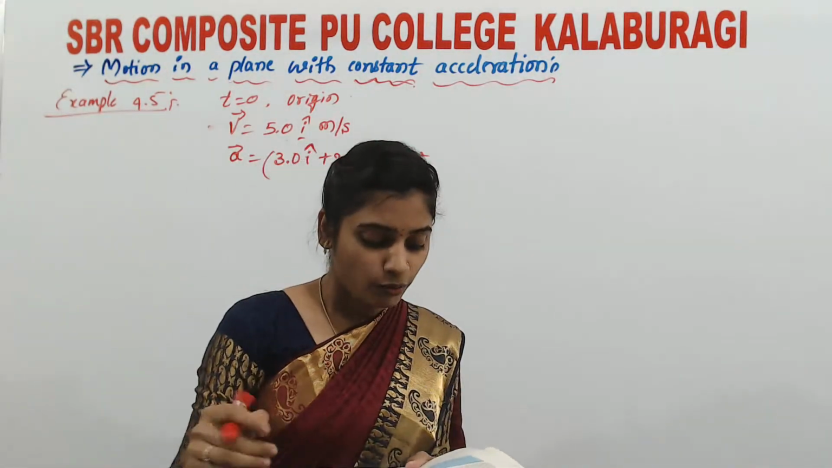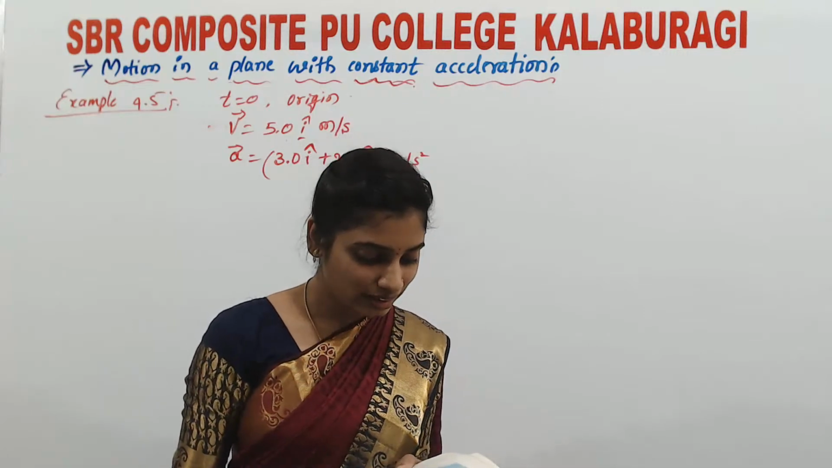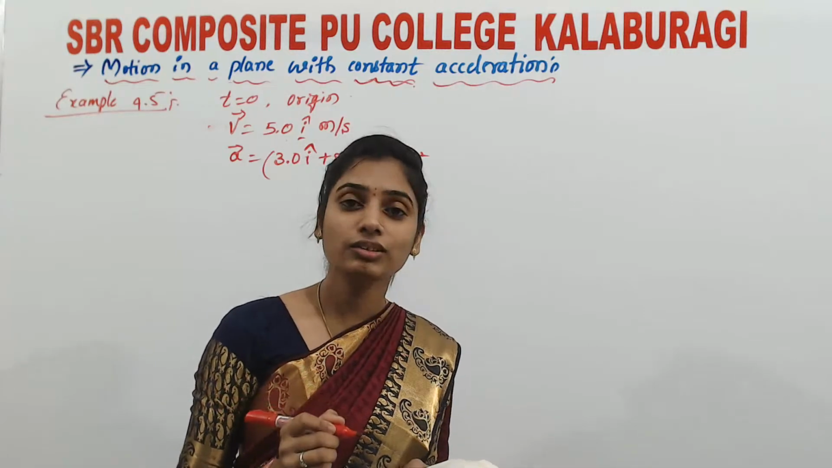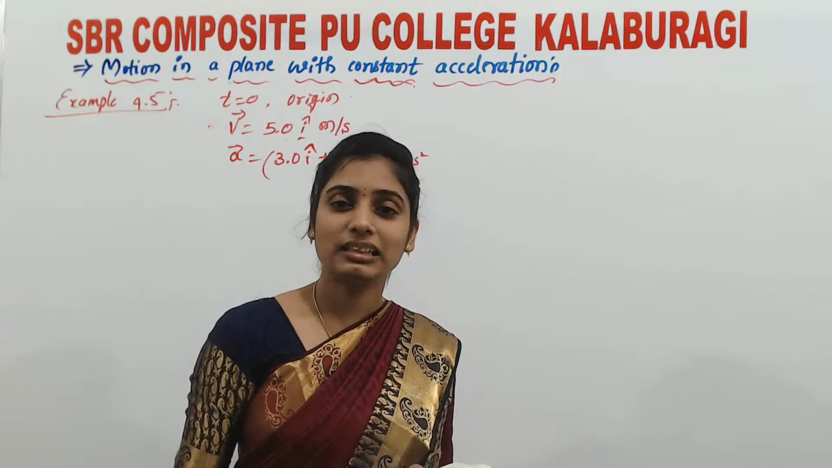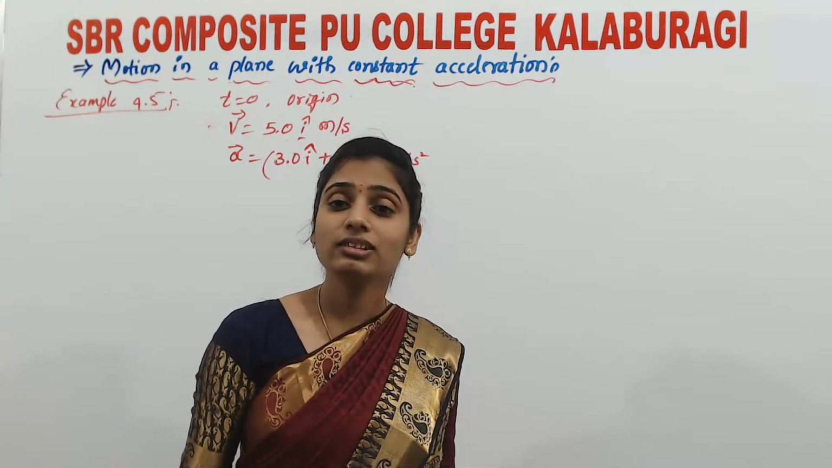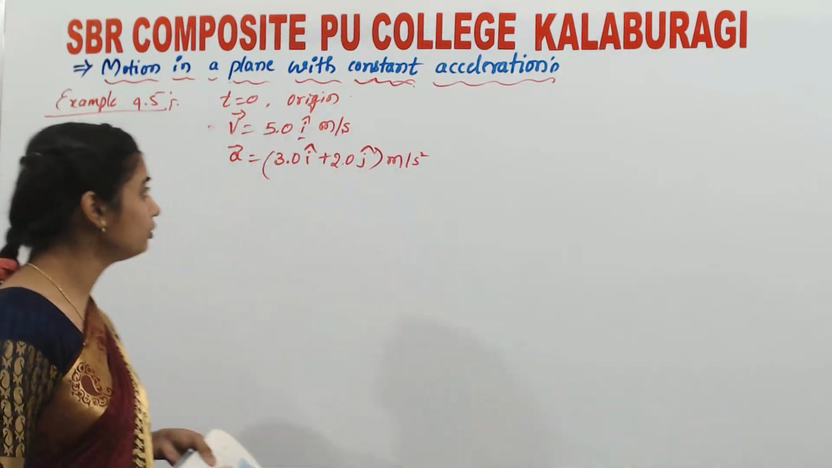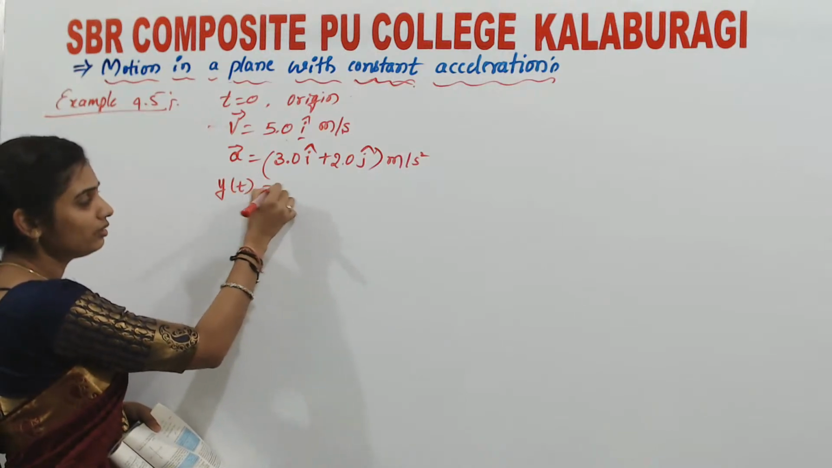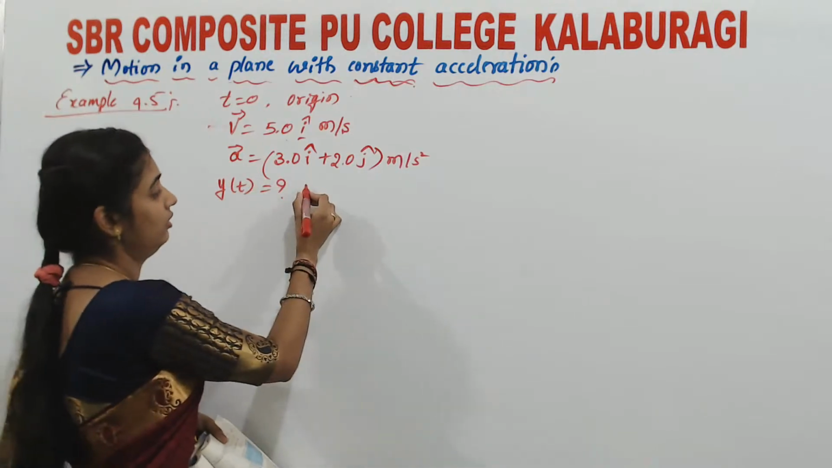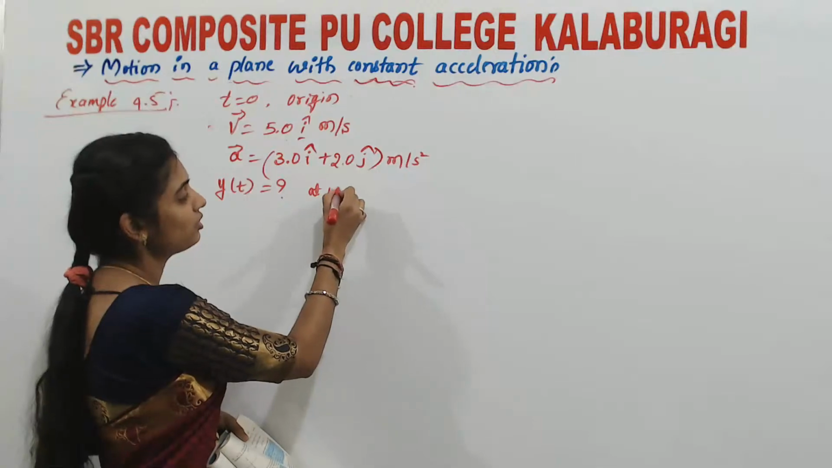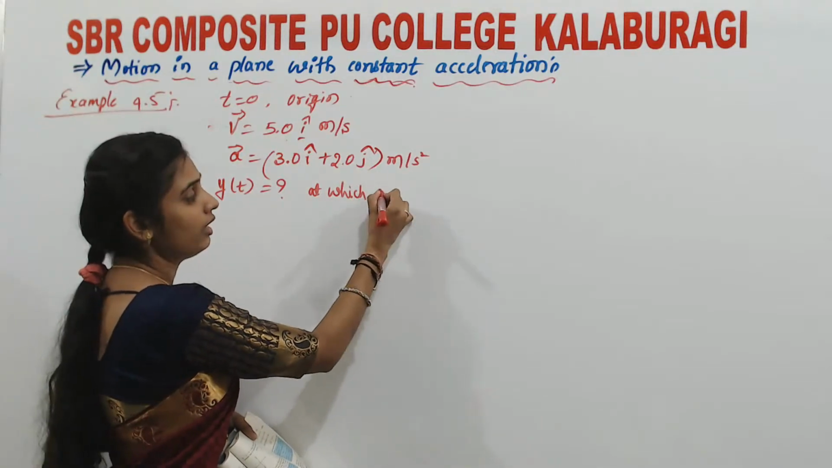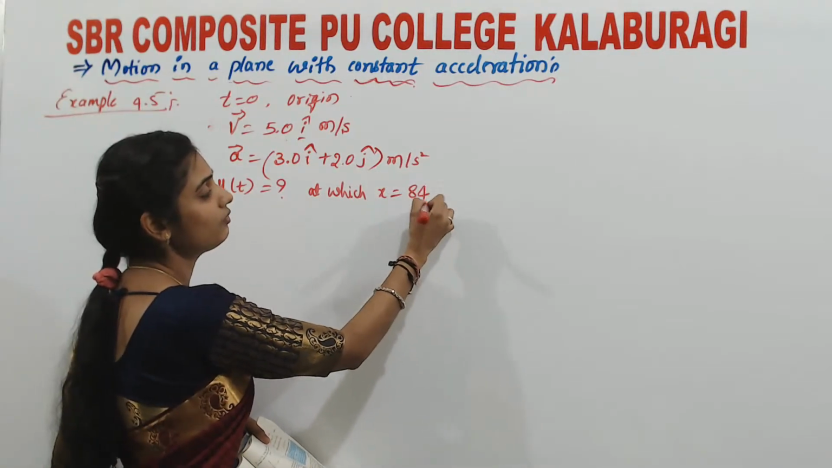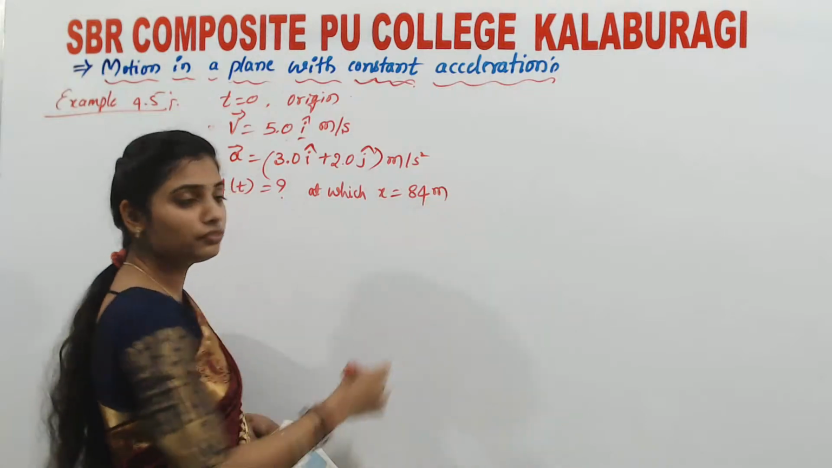Now the first thing they are asking is: what is the y coordinate of the particle at the instant its x coordinate is 84 meters? So what is y, at which the x coordinate has the value x(t) = 84 meters?